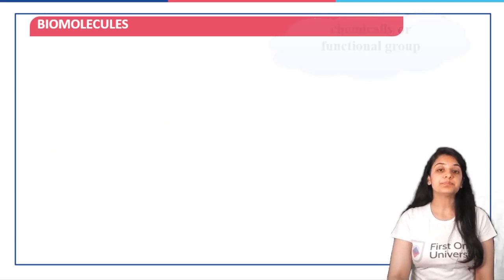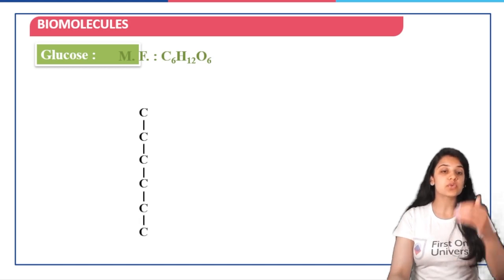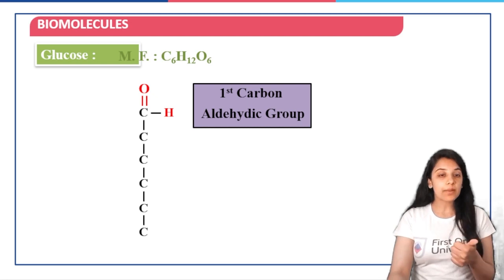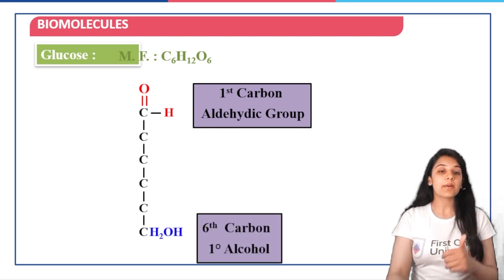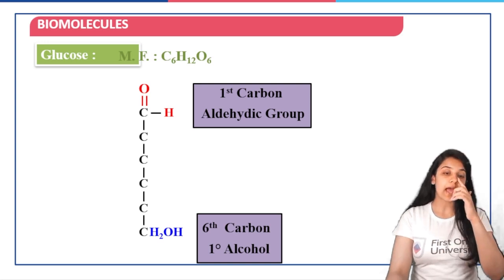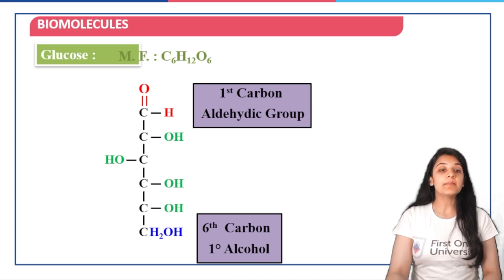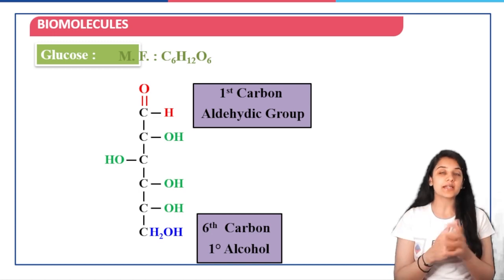So chemically, if we talk about glucose, it has the molecular formula C6H12O6. What would its structure be like? We have 6 carbon atoms in a vertical row. The first carbon atom is an aldehyde group, and the sixth carbon atom is a primary alcohol, which is CH2OH. The middle 4 carbon atoms have OH groups attached to them, but these are secondary alcohols.